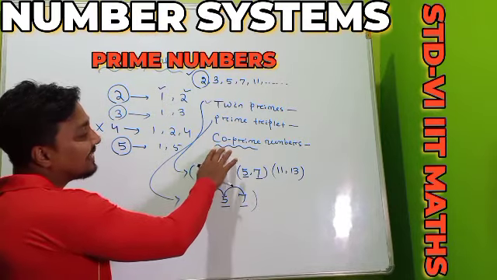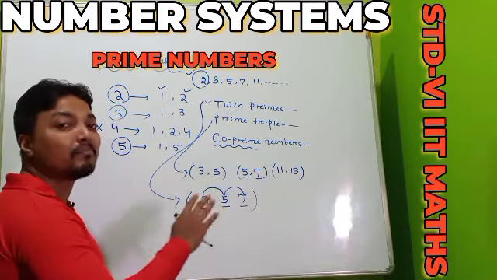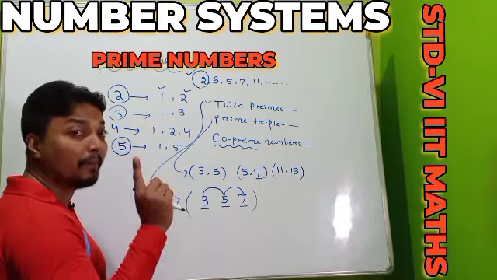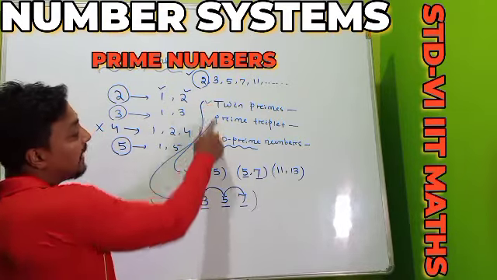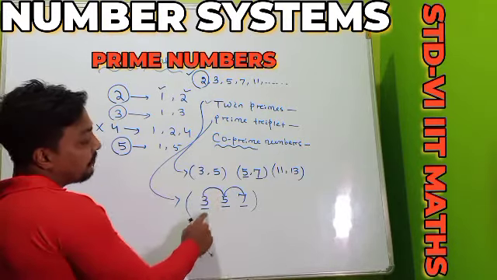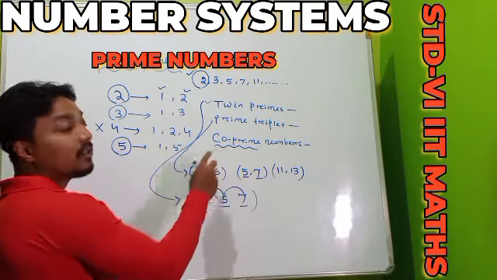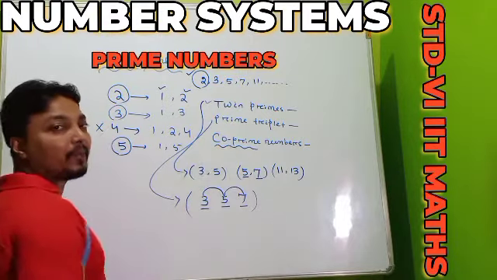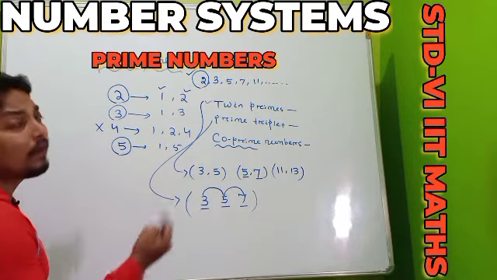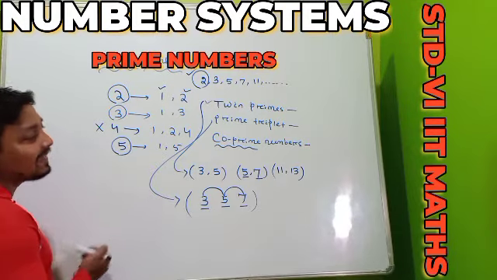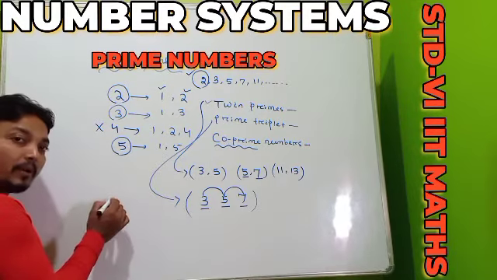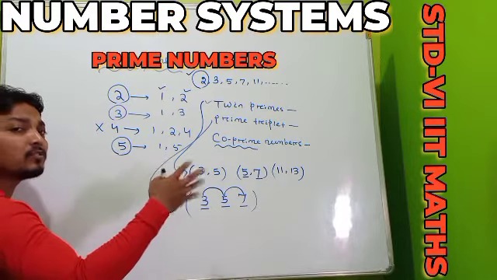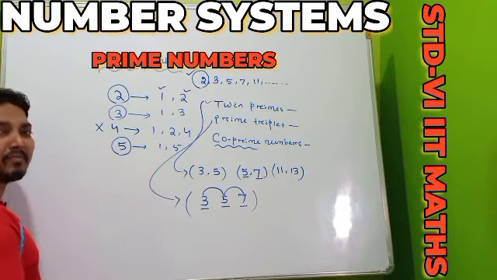Remember one thing: a co-prime number does not compulsorily have to be prime. Here it is compulsorily prime, but here it is not compulsorily prime. Remember this important thing: any two numbers, if their highest common factor is only 1, we can call these two numbers co-prime numbers.